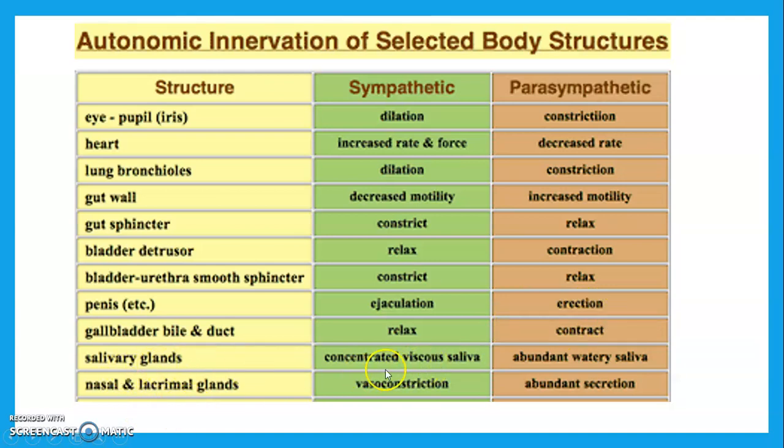Salivary glands give concentrated, viscous saliva during the sympathetic system, and in the parasympathetic system abundant watery saliva is secreted from the salivary gland. In nasal and lacrimal secretions during the sympathetic system, a vasoconstriction effect is shown on the nasal and lacrimal glands, and during the parasympathetic there are abundant secretions from the nasal and lacrimal glands.